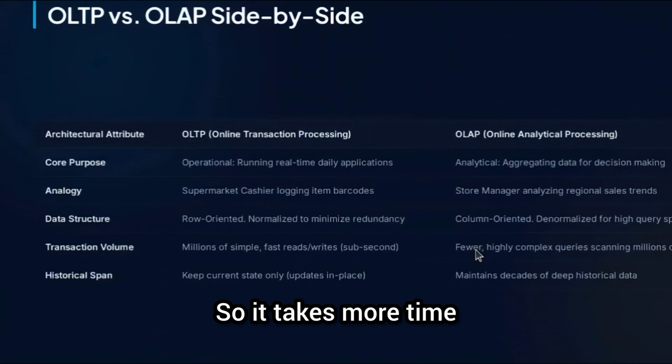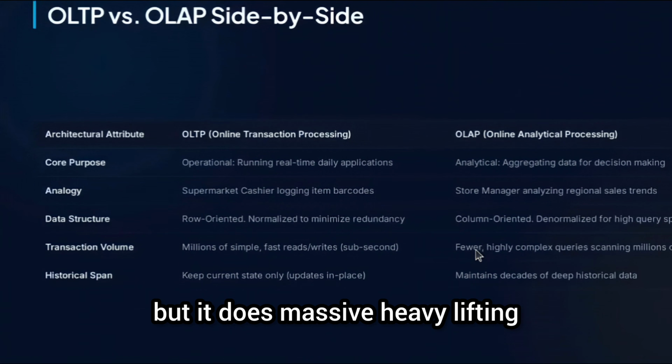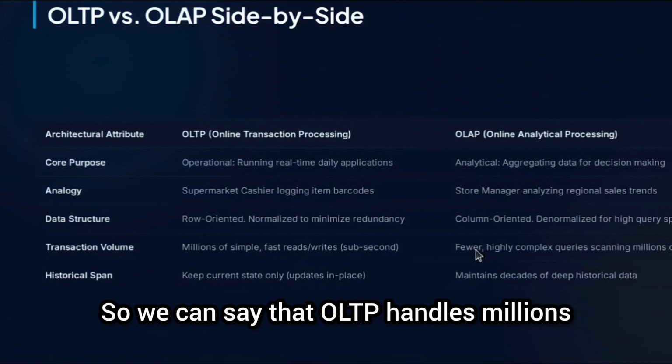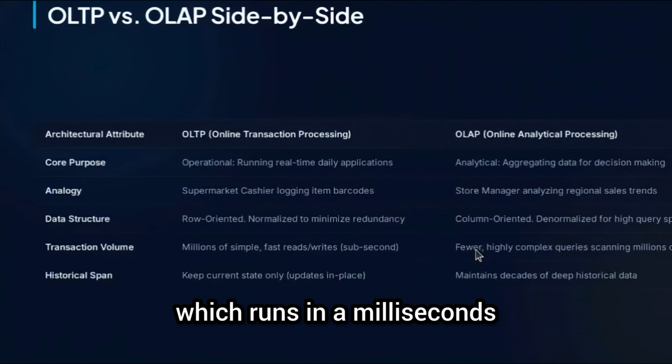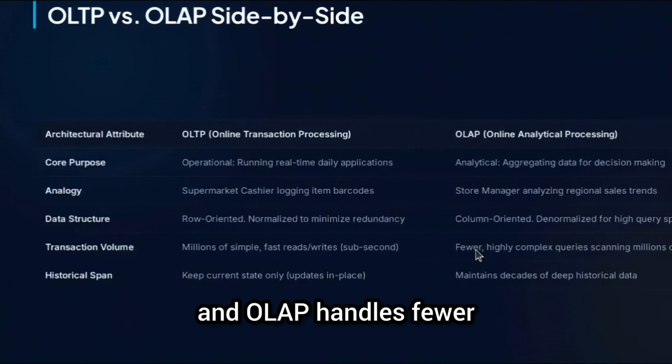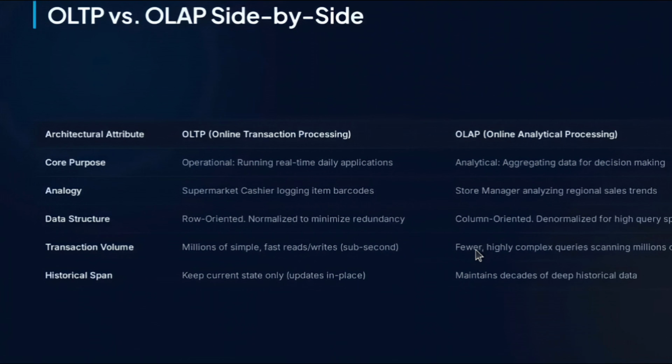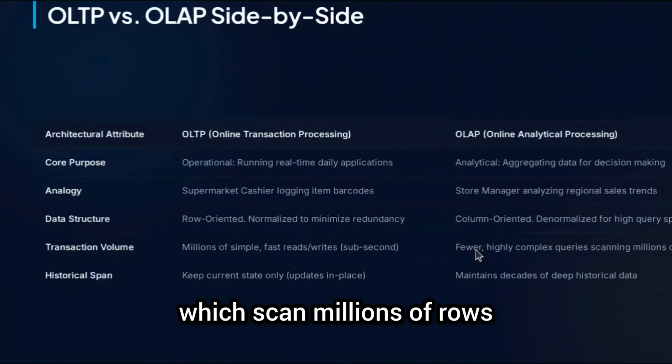So it takes more time, but it does massive heavy lifting. So we can say that OLTP handles millions of simple, fast read and write queries which run in milliseconds, and OLAP handles fewer, highly complex queries which scan millions of rows.